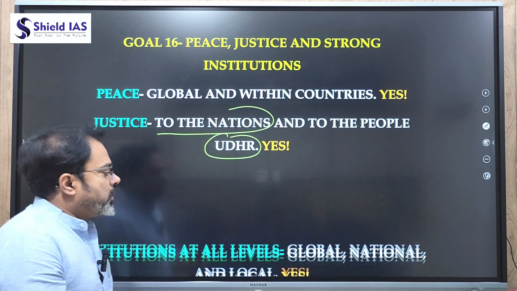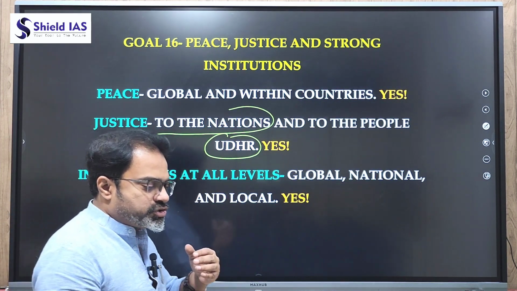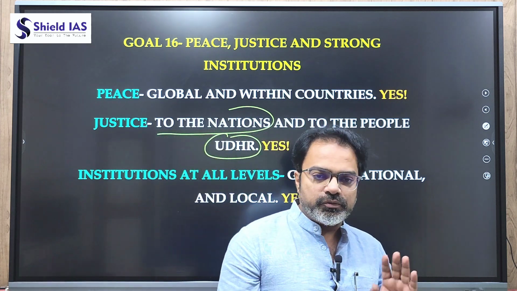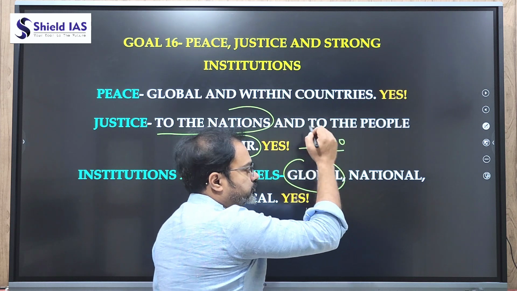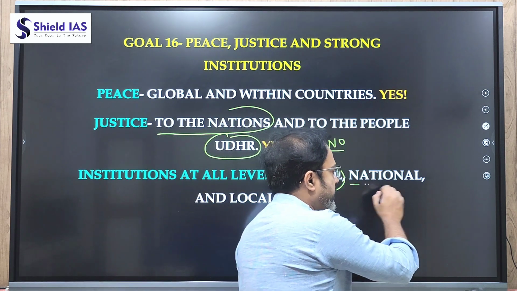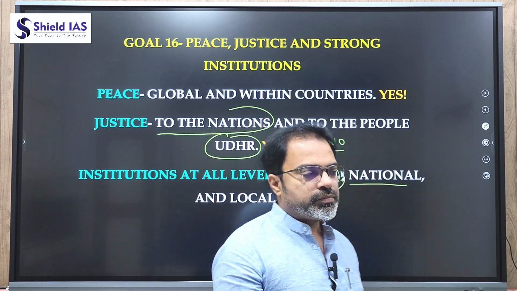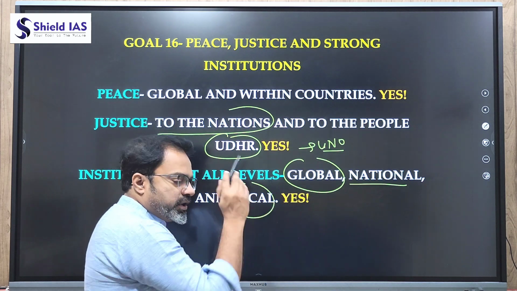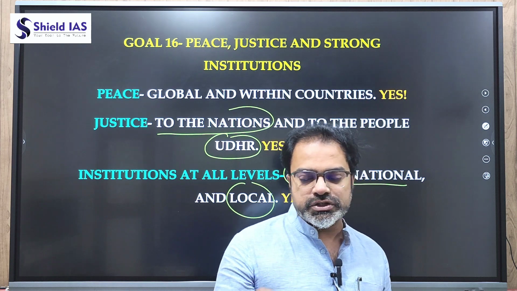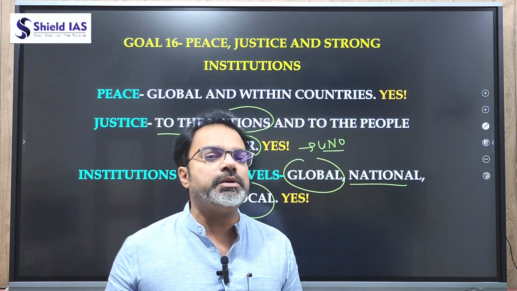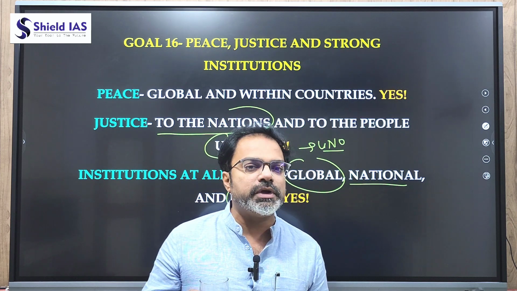And now, institutions at all the levels should be strengthened, because unless institutions are powerful, implementation will become weak. So global institutions are coming within the United Nations organizations. National institutions are coming to strengthen the democratic institutions, so the things are implemented properly. And the local level institutions, which in India can be Panchayati Raj. So institutions at all the levels, whether local, national, or international, should be made very powerful so that all these goals are being implemented. All these goals are being made sustainable.